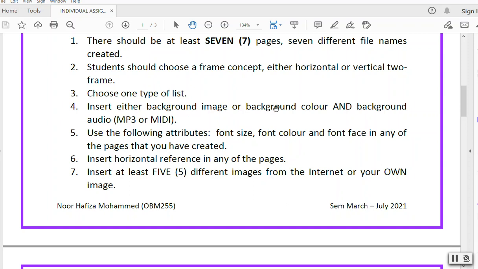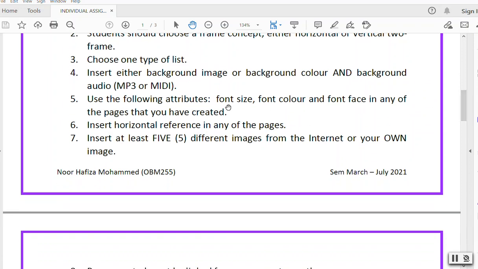And then you need to have a background MP3 or MIDI. The next thing is, in any pages that you have, you need to make sure you have the coding for font size, font color and font face. You need to have these 3, whether in only 1 page or 2 pages.